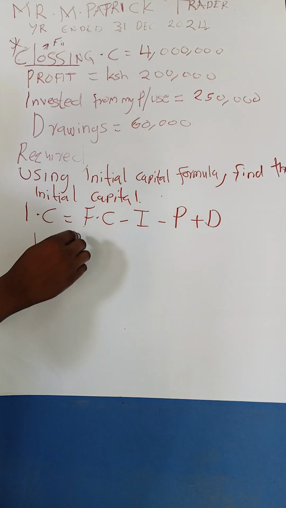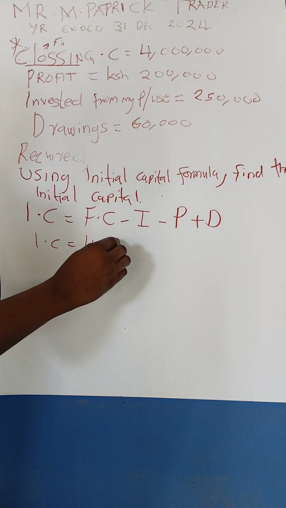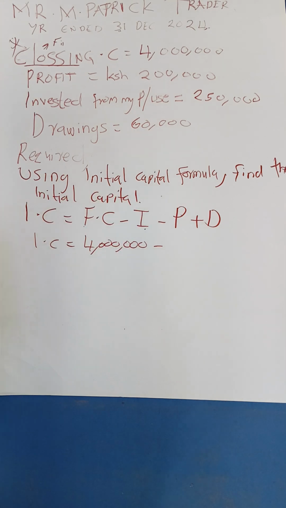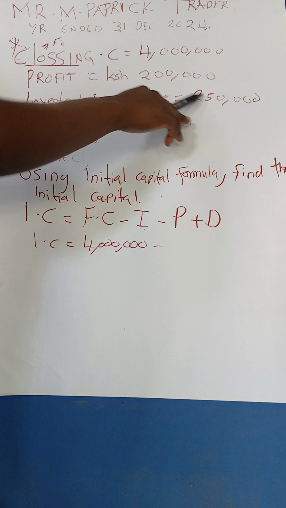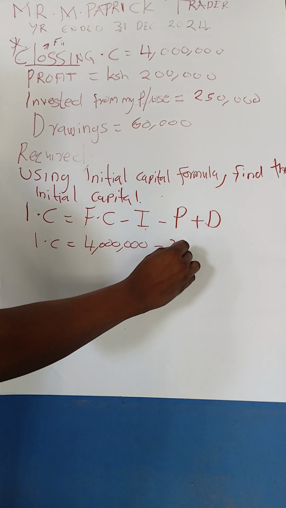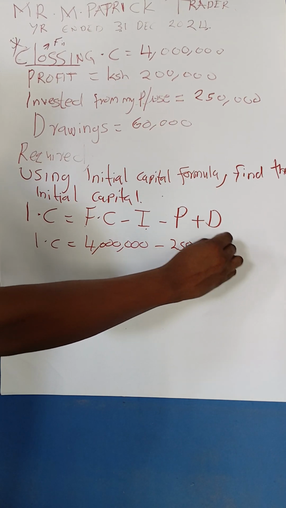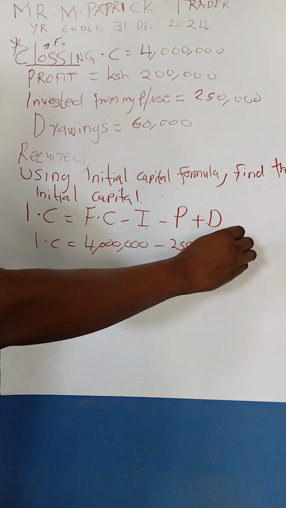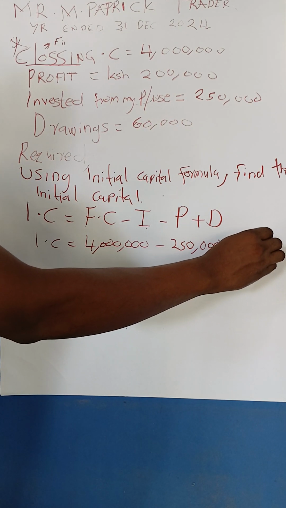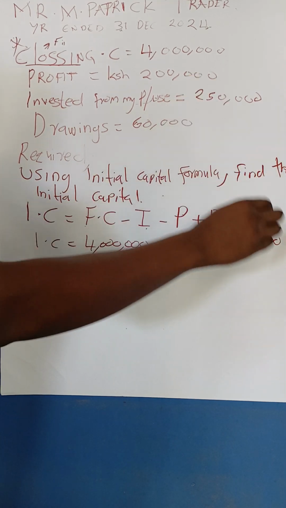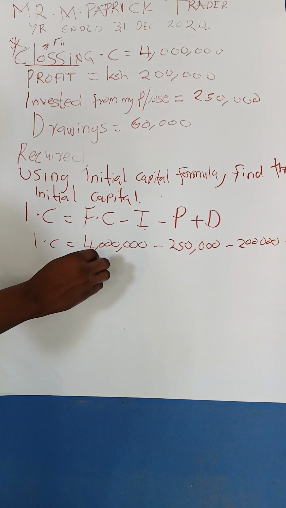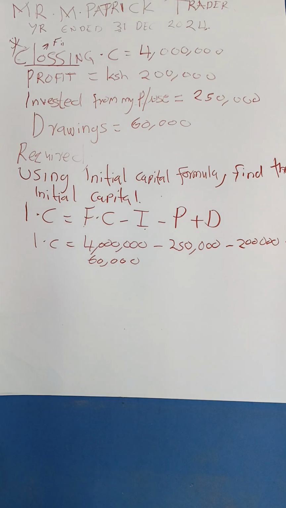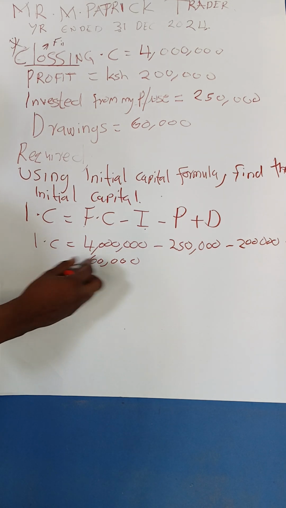So for closing, we had 4 million, because it was at the end of the trading period. Then additional investment: I invested in the business from my personal account, 250,000. Then I made a profit in that year of 200,000. Then I will add drawings. I made drawings from the business of 60,000, for my personal use. Good.